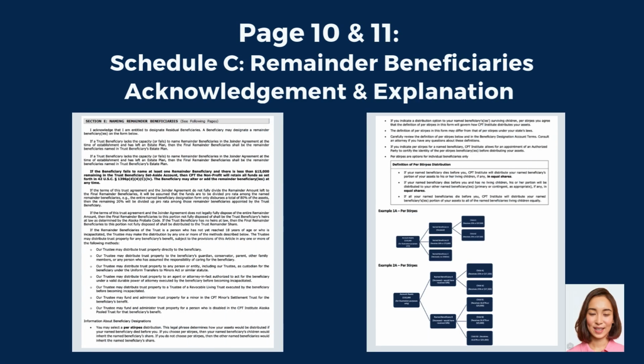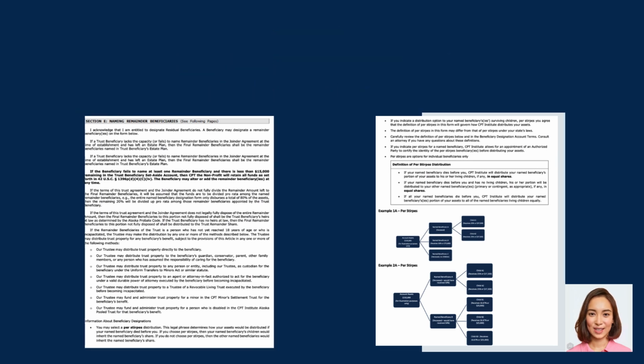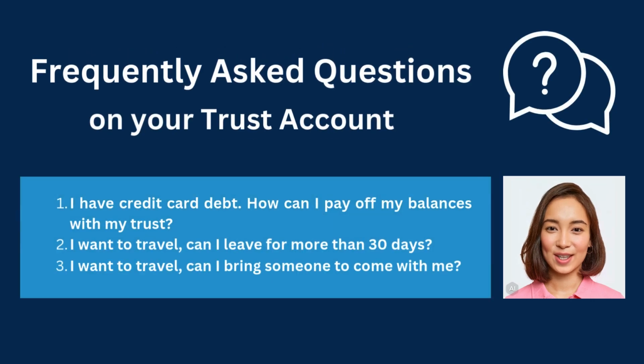Page 10 and 11. Schedule C, remainder beneficiaries acknowledgement. Please read for a full in-depth explanation. Page 10 and 11. Frequently asked questions on your trust account. Question: I have credit card debt. How can I pay off my balances with my trust? Please reach out to your assigned trust administrator to go over the required steps when paying off debt.